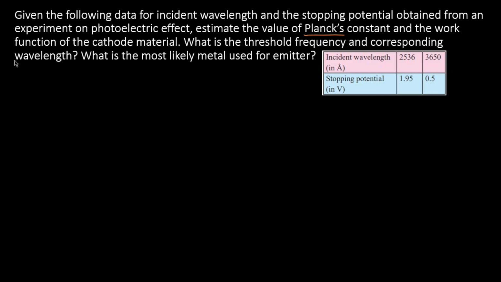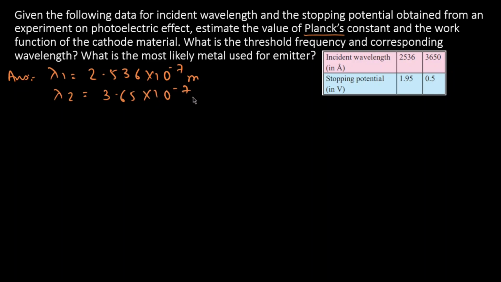So here we have given two incident wavelengths and corresponding to them two stopping potentials. So let's write lambda 1 as 2.536 into 10 raised to minus 7 meter, obviously, and lambda 2 as 3.65 into 10 raised to minus 7 meter. Similarly, corresponding to them, the stopping potential V naught 1 equal to 1.95 volt and V naught 2 equal to